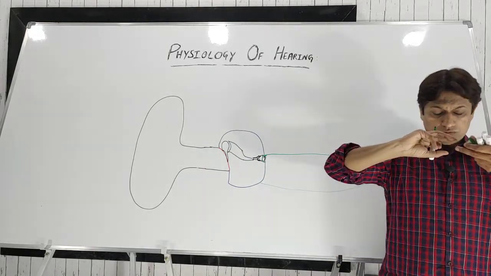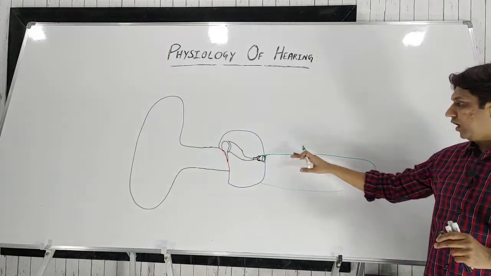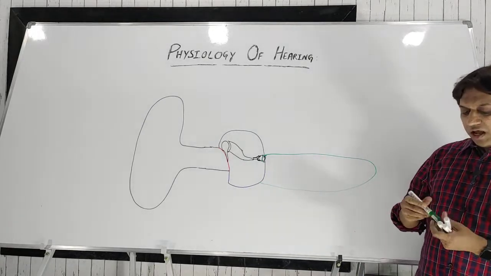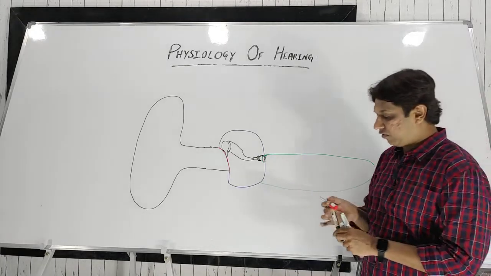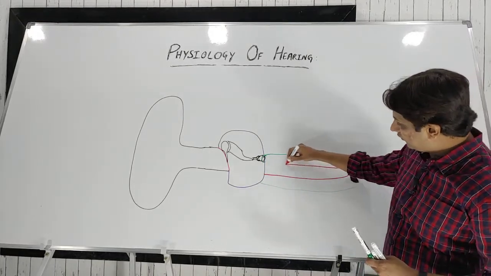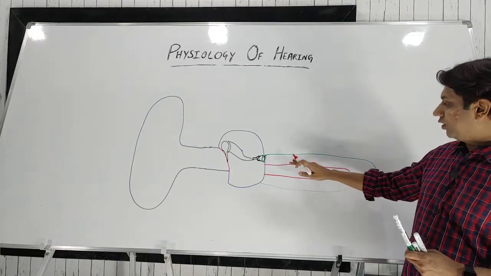If you unwind the cochlea, it is basically made up of an outer bony canal and an inner structure. With the help of two membranes, Reissner's membrane and the basilar membrane, it is divided into three compartments. This is an unwound cochlea.